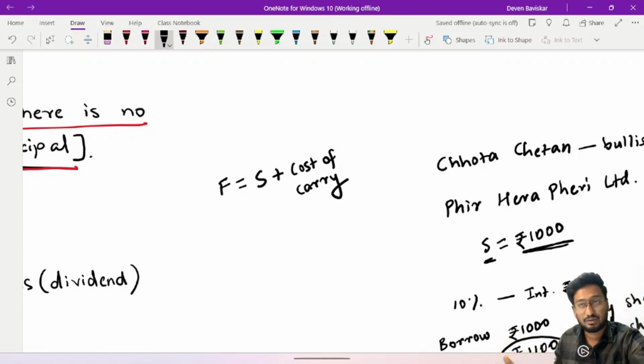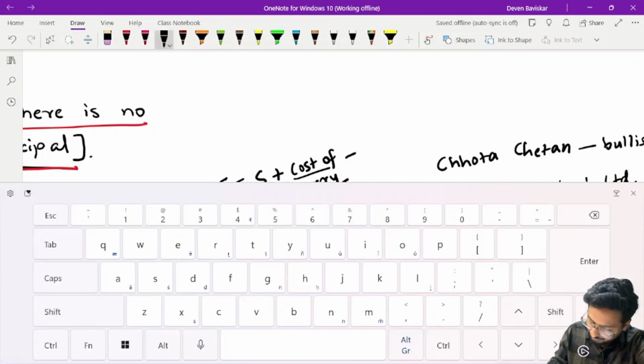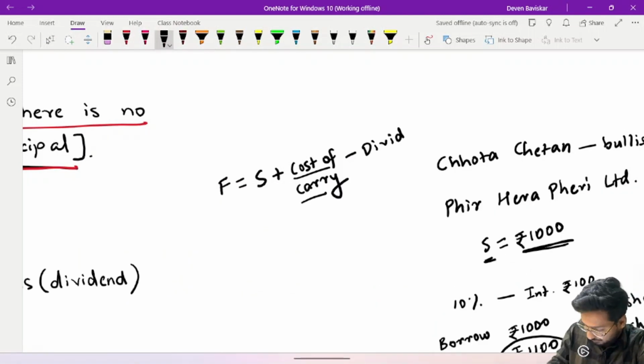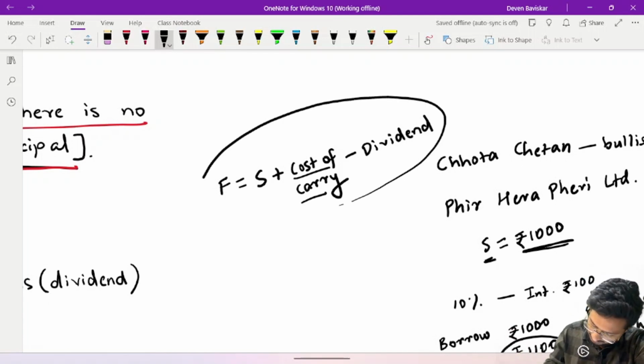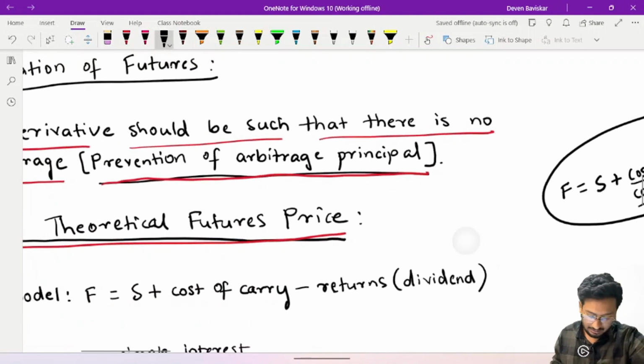Here it was 6 months, and the cost of carrying that amount for 6 months is ₹100. Therefore it is called cost of carry. We add that up, and we reduce the dividend amount. This is what we use under the principle of prevention of arbitrage.